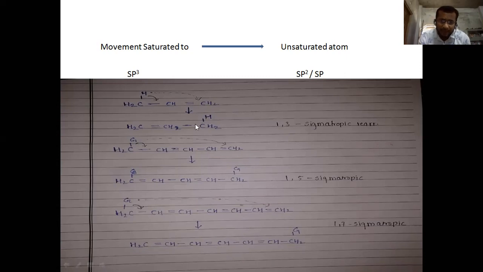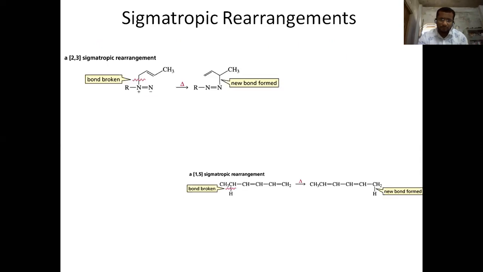Here we can see these carbons already have 4 bonds. If another bond is coming, the stability is disturbed, so it will transfer its electron to another carbon, and that carbon transfers to the next carbon. In this way, all the stability is maintained and it becomes stable. So here we can see how the sigmatropic rearrangement works.